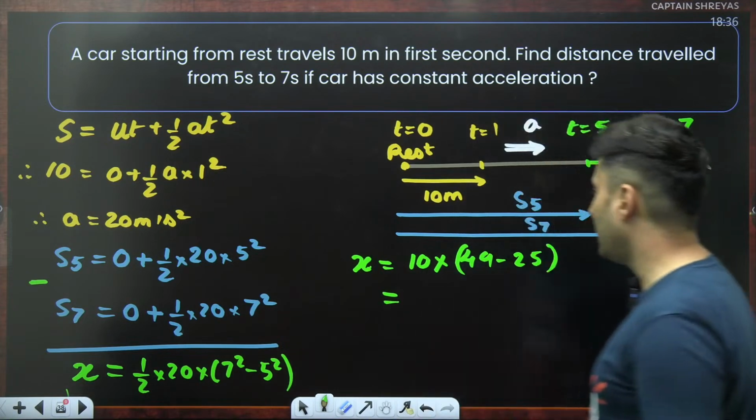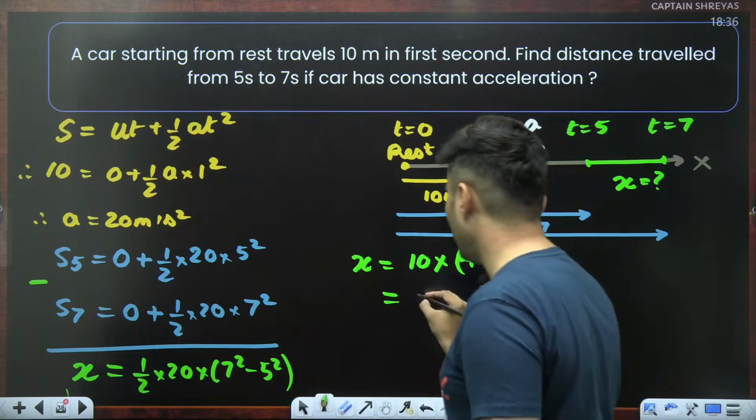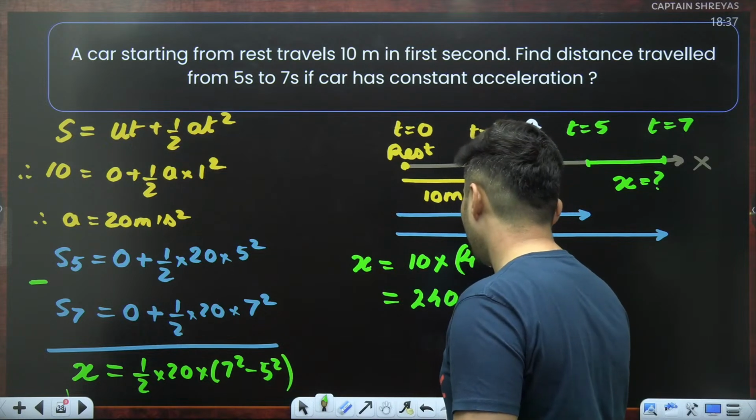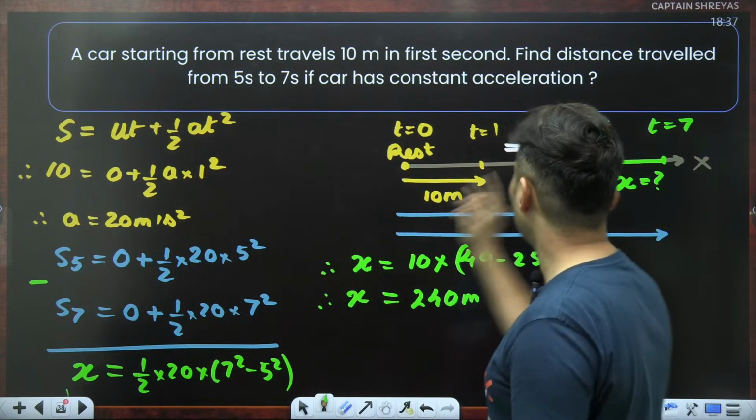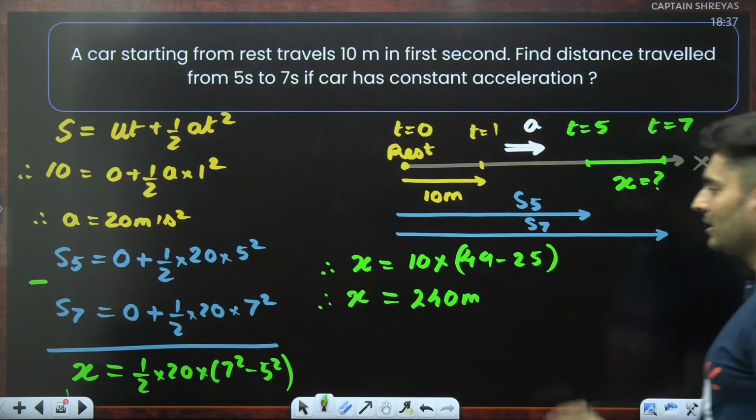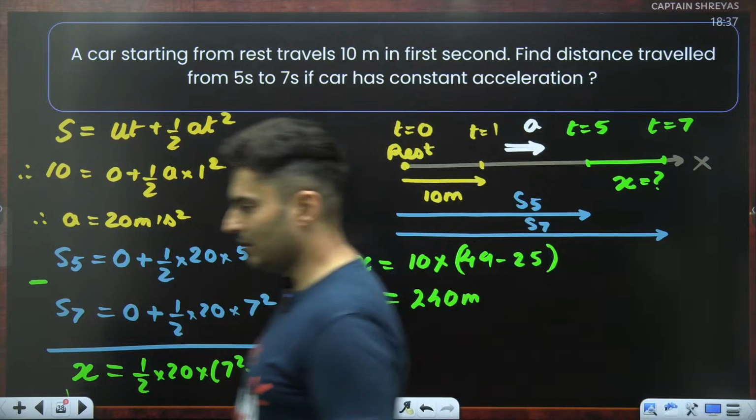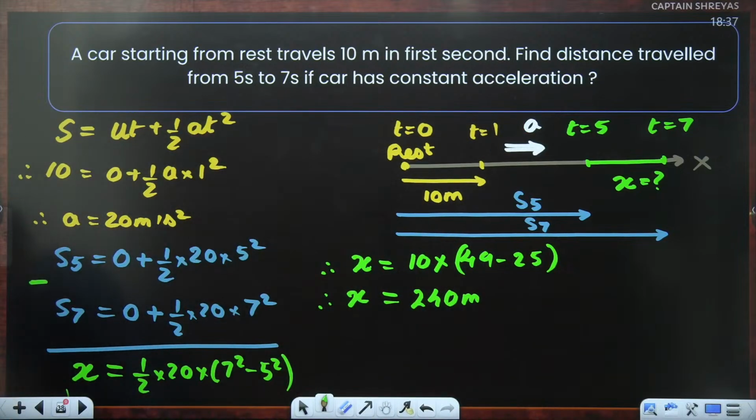So 49 minus 25 is 24, into 10 is basically 240 meters. So the displacement in the last 2 seconds, from 5 to 7, is nothing but 240 meters. Cool? Got it? Okay, Abhinav, point taken. Let's see if I can put it up somehow.